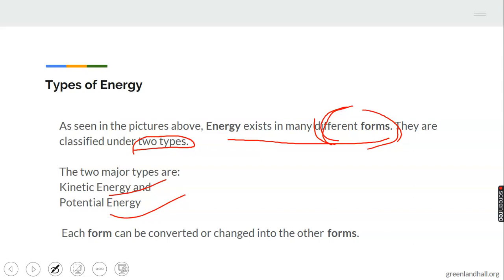We can convert heat energy to another kind of energy. We can convert light energy, sound energy, mechanical energy, and chemical energy. We can convert all these energies to another form of energy.